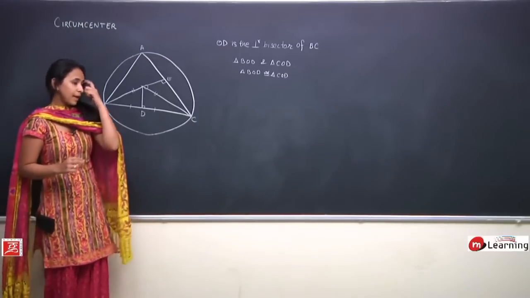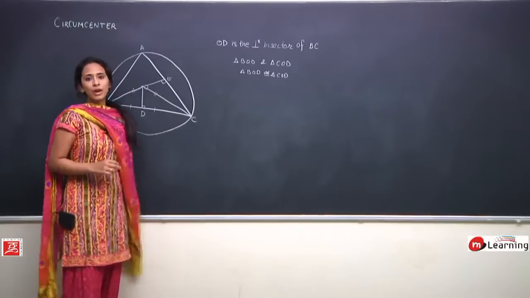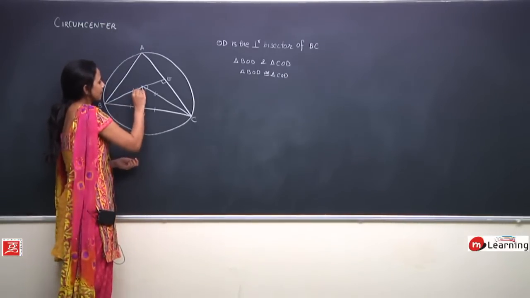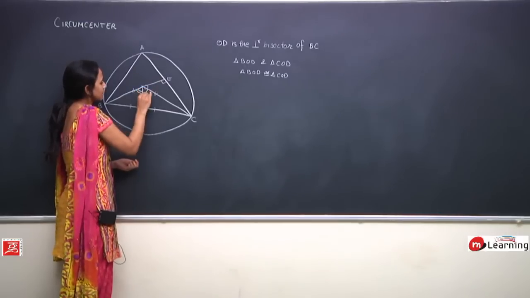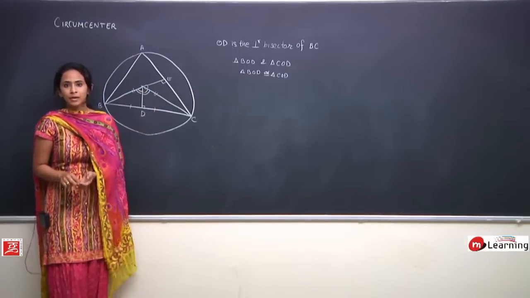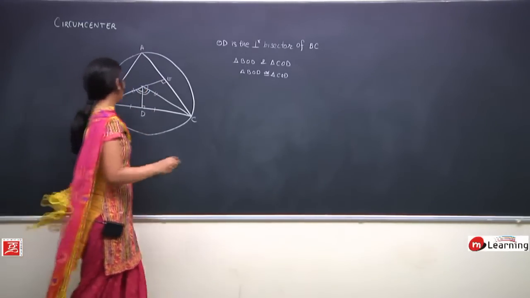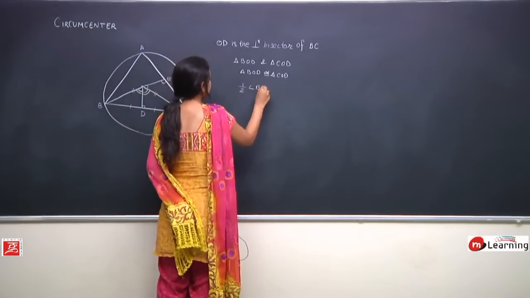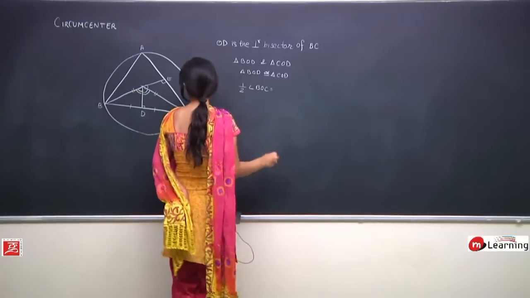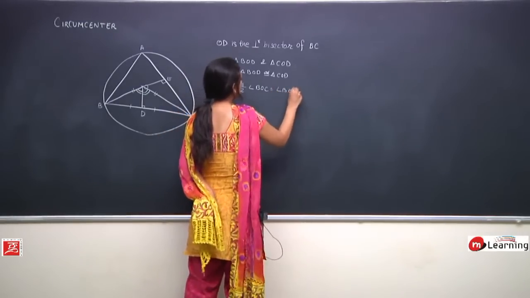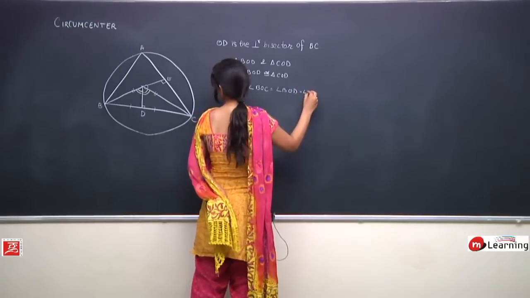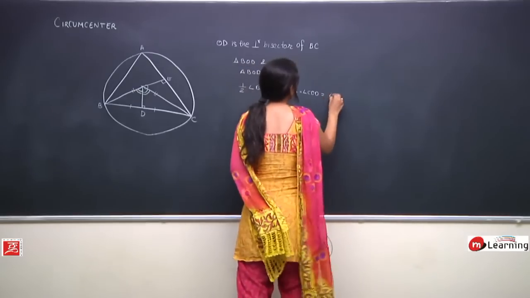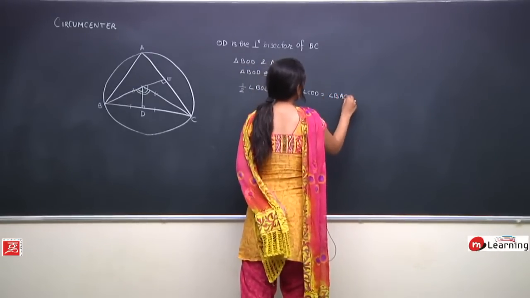Any doubt? Okay. Now, since these two triangles are congruent, this means angle BOD will be equal to angle COD. Isn't that so? So I can write half angle BOC is equal to angle BOD is equal to angle COD, and this is equal to angle BAC or angle A.